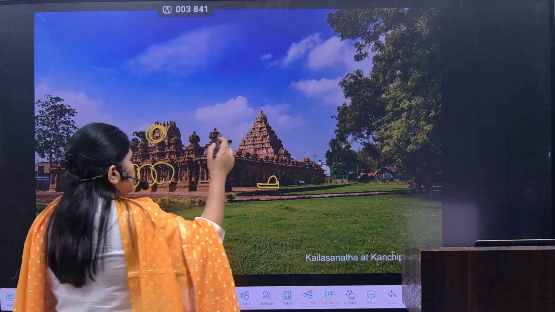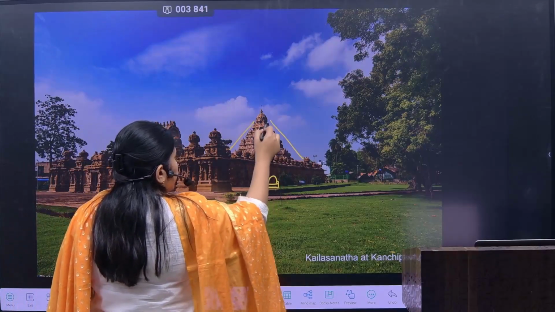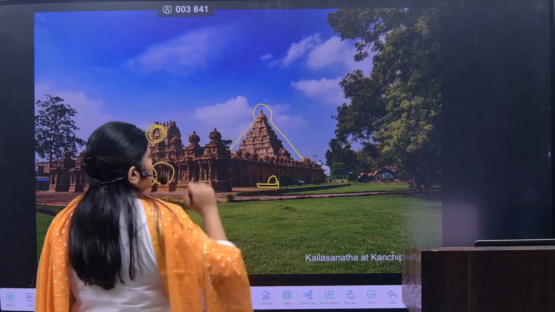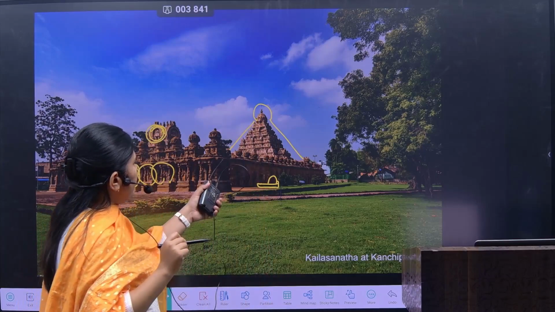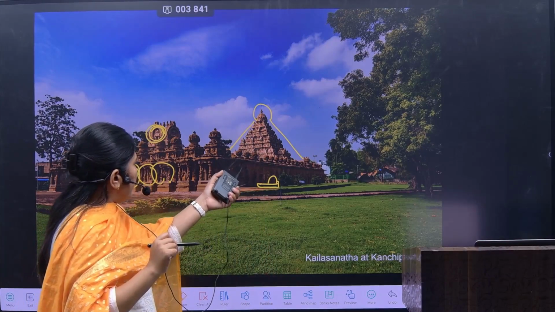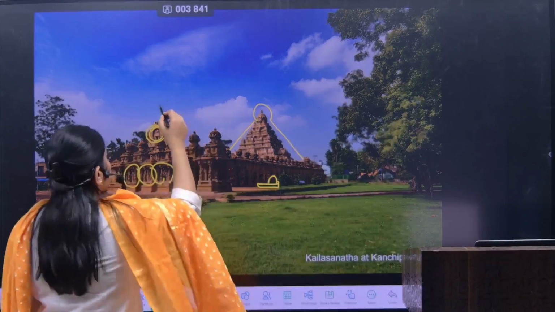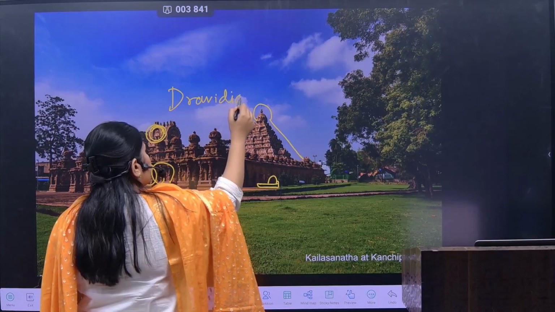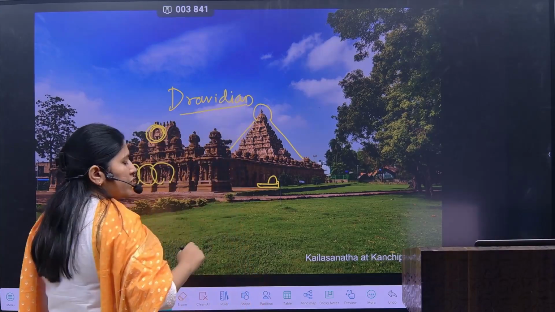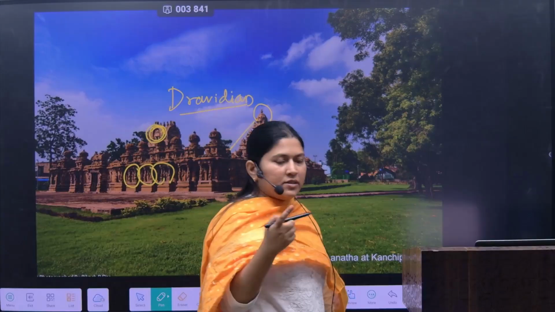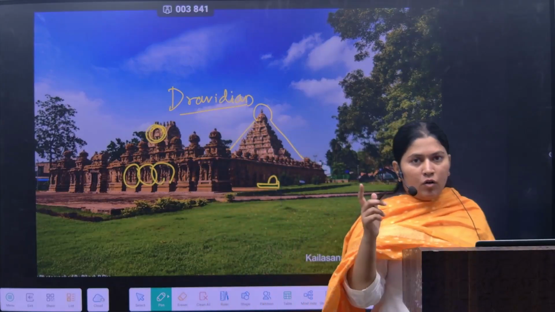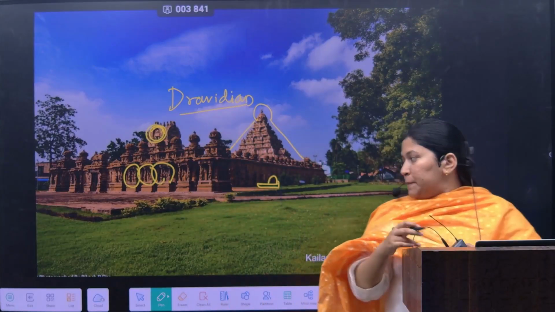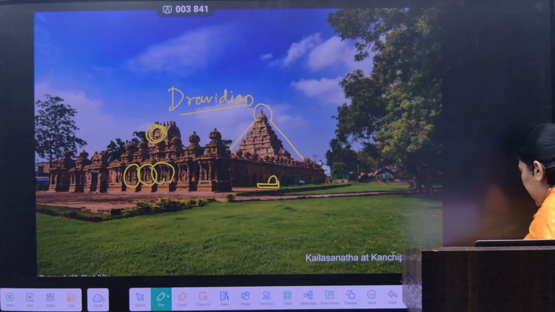Again, see the tip of the temple, how it is extremely sculpted, resembling the Dravidian style of architecture. Here the Dravidian style of architecture was at a peak during the Pallava dynasty. This is the major outcome of the study. So please remember the Kailashnath temple at Kanchipuram.